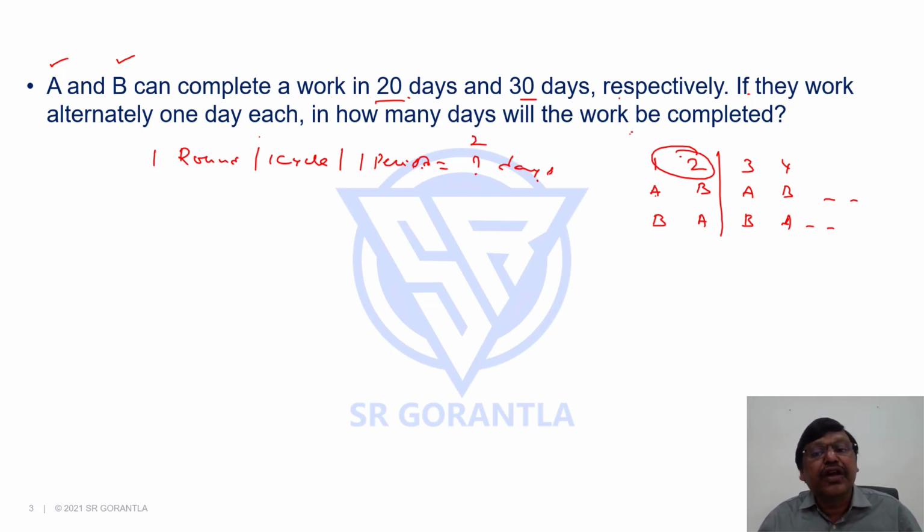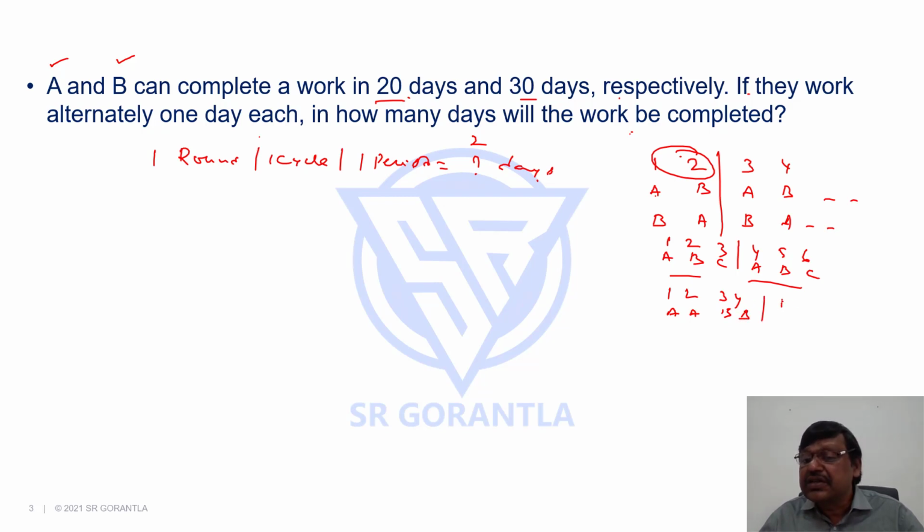Suppose if there are 3 people working on turn basis, it can be like this. First day A may come, second day B, third day C, again fourth day A, fifth day B, sixth day C, like this. If it goes, one round is 3 days. Or sometimes one person will work continuously for 2 days. Say first 2 days A may work, next 2 days B may work, again next 2 days, fifth and sixth days, A may work, next 2 days B works, then we say one round is 4 days, because by the end of 4 days only each person got equal opportunity.